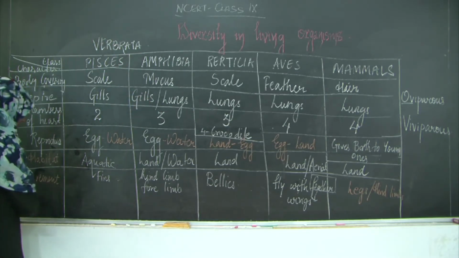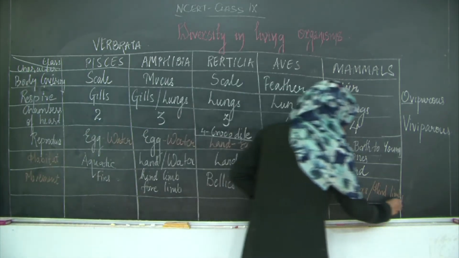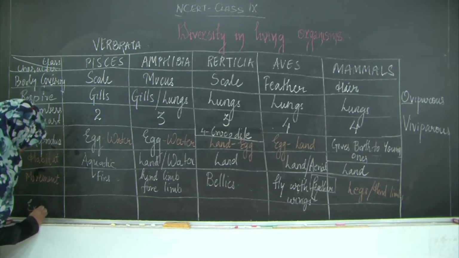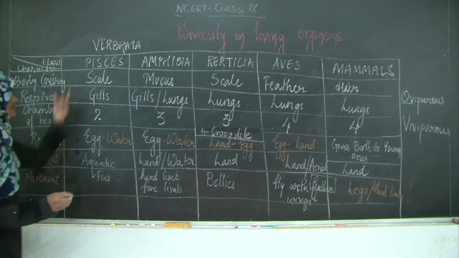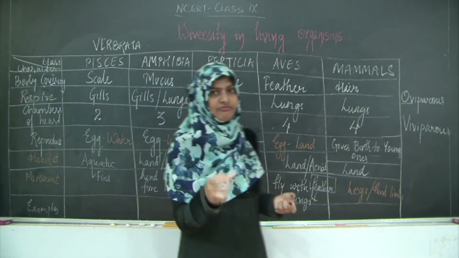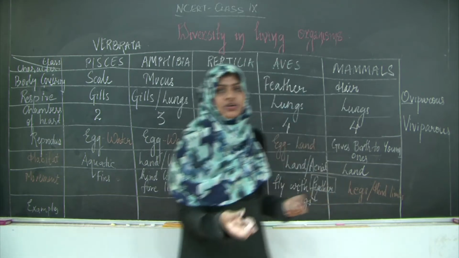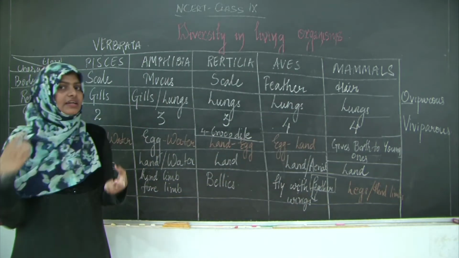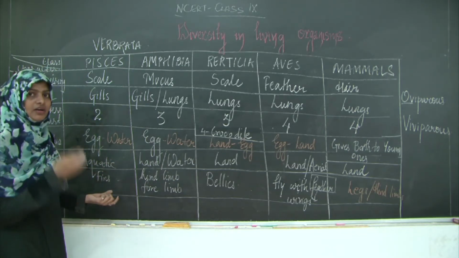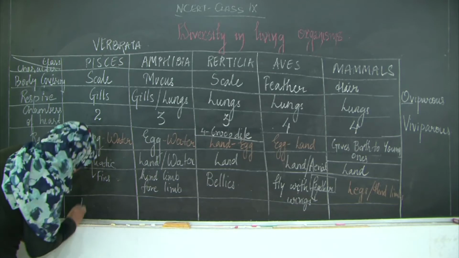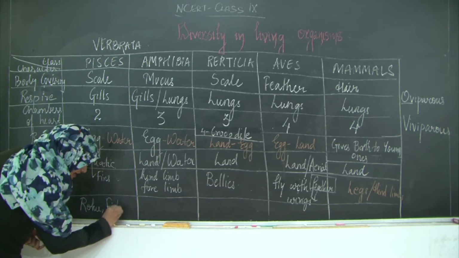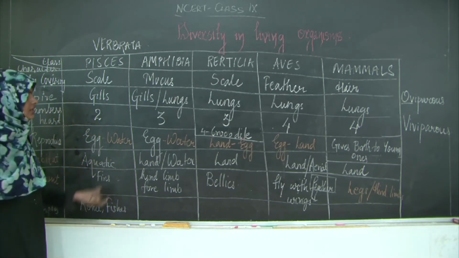The last one, let us see the examples of all. Here the example of Pisces is fishes. Any fish you can write down, but remember we will not include starfish, octopus and sea cucumber. Now we all know that they all are under the category of different phyla. So we will not accept them. We will be writing anything over here which is a fish like rohu. You can write down rohu over here. Or dogfish, catfish, all the fishes can come over here.